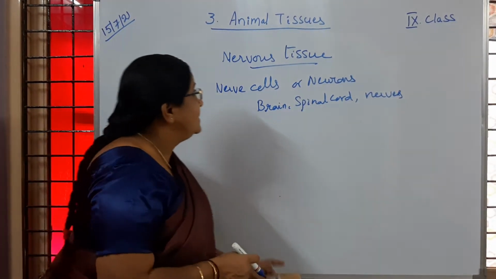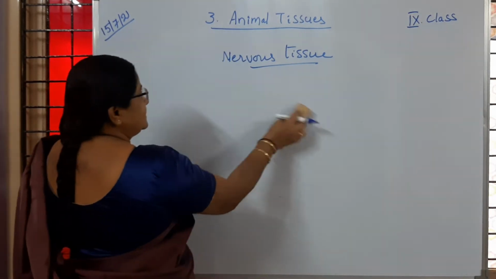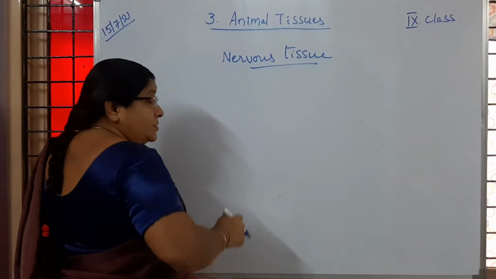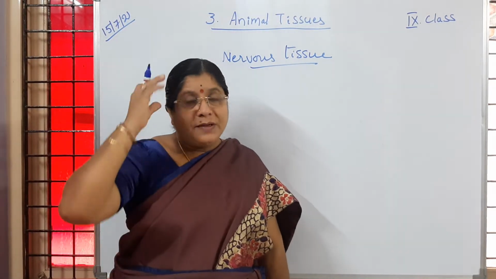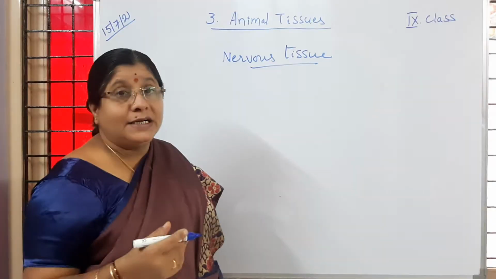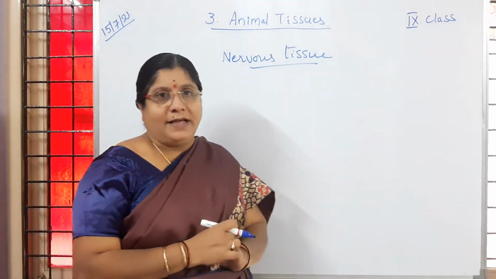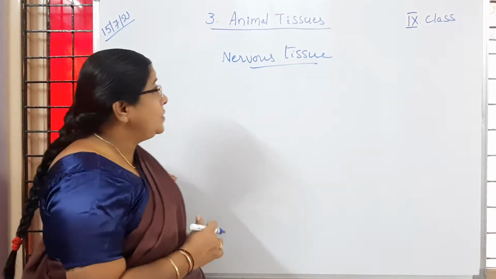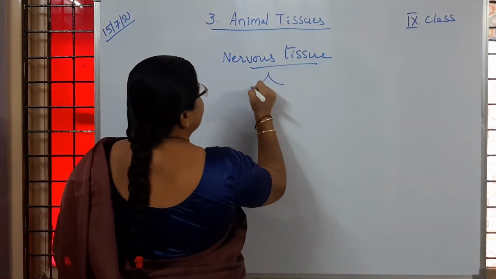So now let us learn the structure of a neuron. There are billions of neurons in our body. In the brain alone more than 10,000 billion neurons are present, and in the spinal cord and all other parts neurons are there. Now, how are neurons? You learnt the structure of the nerve cell diagram in 8th class.